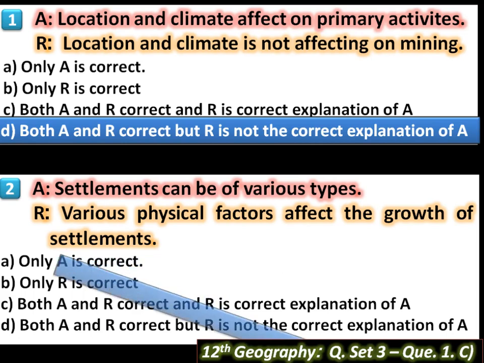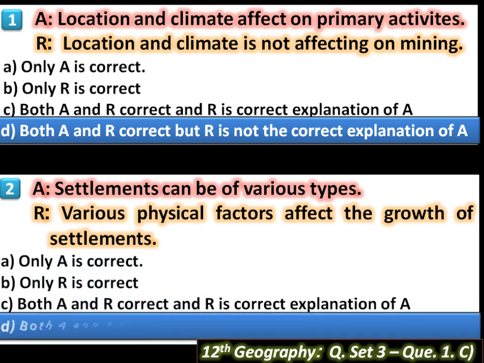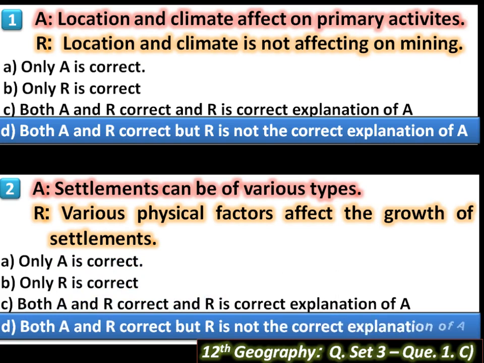That means both sentences are correct, but R is not a correct explanation of A, because along with physical factors, human factors also affect the growth of settlements. For example, if in an area a road or railway is constructed, then growth of settlements takes place along the roads and a linear type of settlement emerges. So R is not the correct explanation of A.